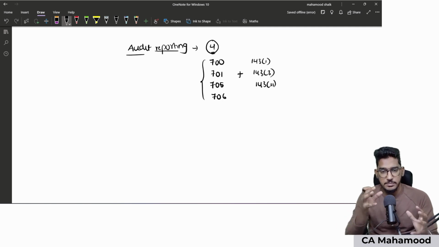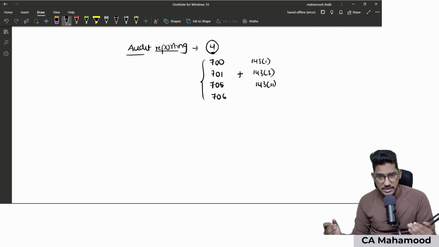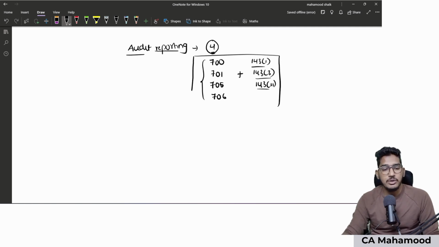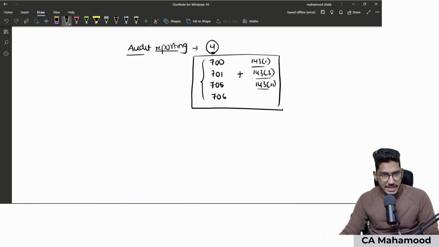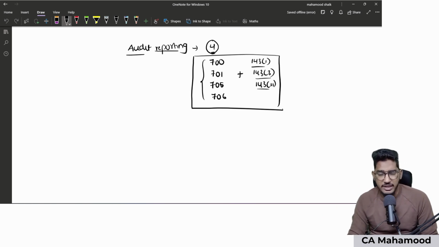So these four standards, 700, 701, 705 and 706, along with three sections of the Companies Act, 143 subsection 1, 143 subsection 3 and 143 subsection 11, all of this put together will make up this chapter called audit reporting. Once again, it is a very important chapter, both from the examination perspective as well as from the practical perspective.